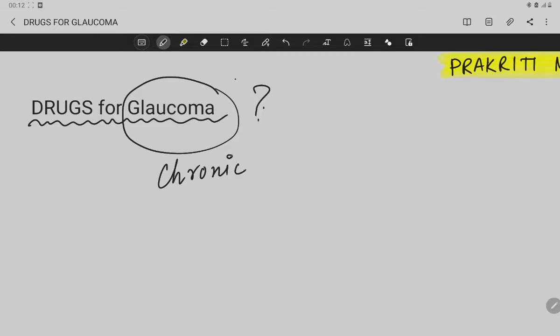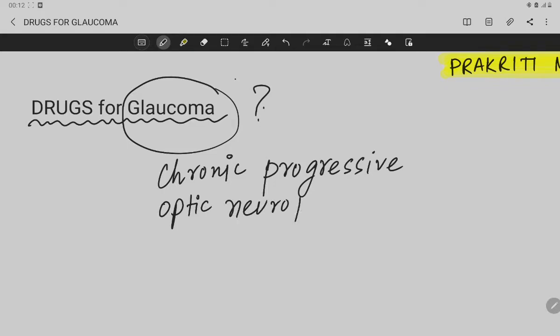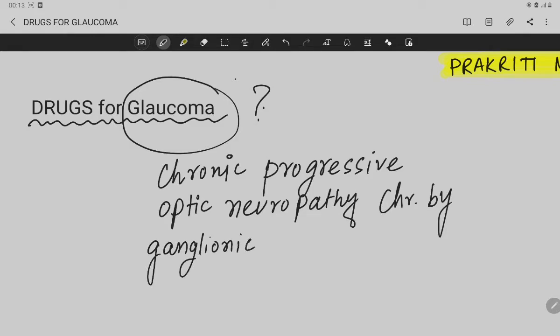Chronic, progressive optic neuropathy. Chronic progressive optic neuropathy characterized by ganglionic cell death, characterized by death of the ganglionic cell